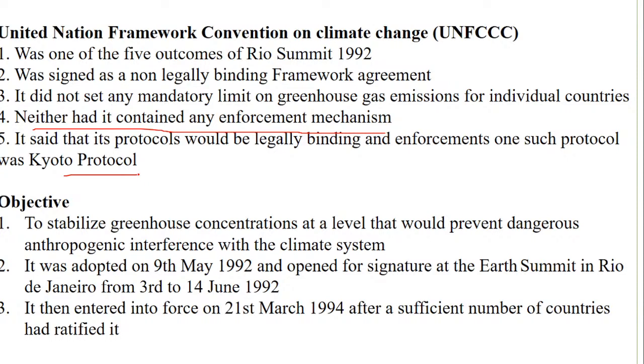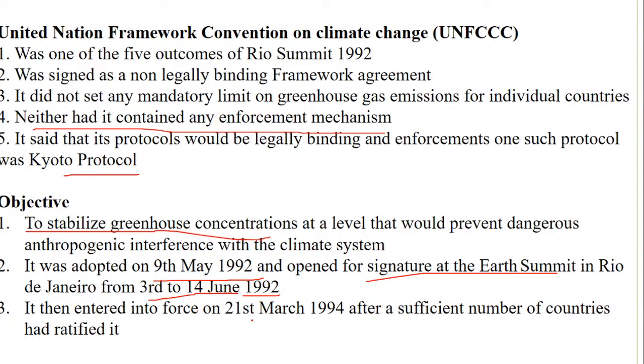So when we talk about objectives, the basic objective is to stabilize greenhouse concentrations at a level that would prevent dangerous anthropogenic interference with the climate system, that is the human activities which are interfering. So stabilizing the greenhouse gas, that is the first objective itself. It was adopted on May 9th of 1992 and it was opened for signature from 3rd to 14 June 1992.